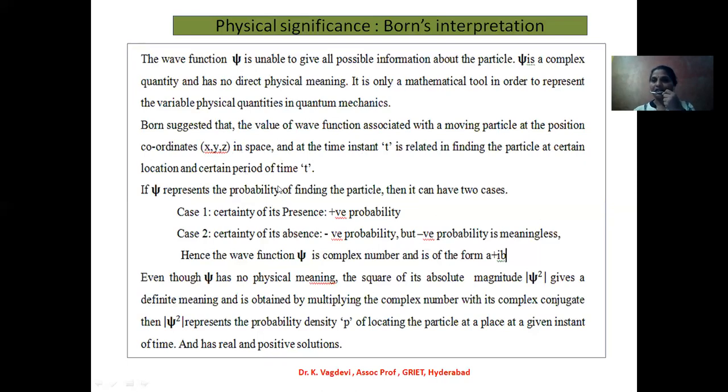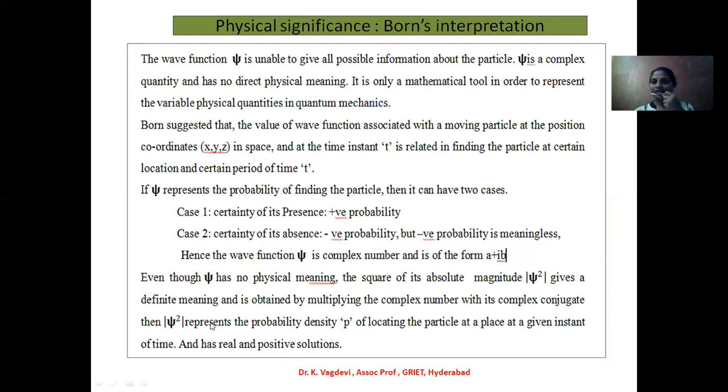This can be represented in two cases: if the particle is there, we have a positive probability. If the particle is absent, we have a negative probability. But we all know that negative probability is meaningless. That's why psi has no physical meaning, and psi is a complex quantity in the form of A plus iB. But in place of psi, if we take mod of psi square, it gives a definite meaning, and it is obtained by multiplying the complex number with its complex conjugate.